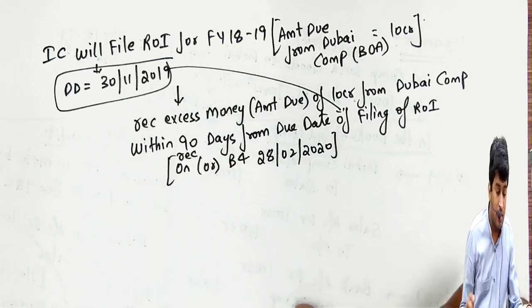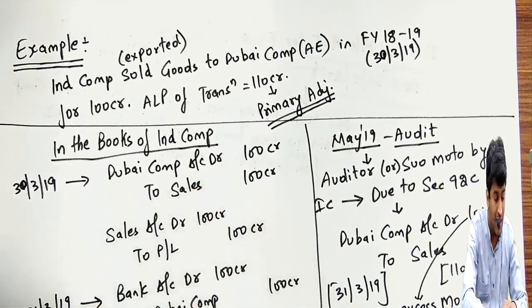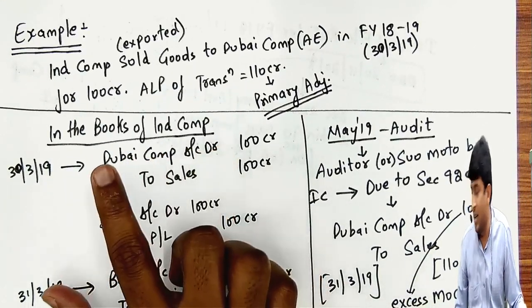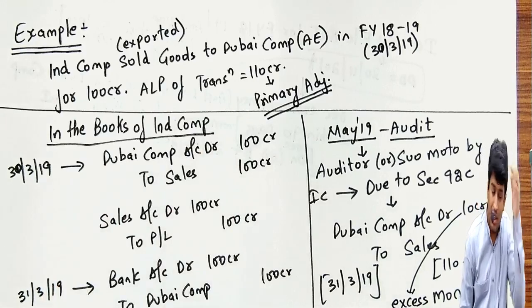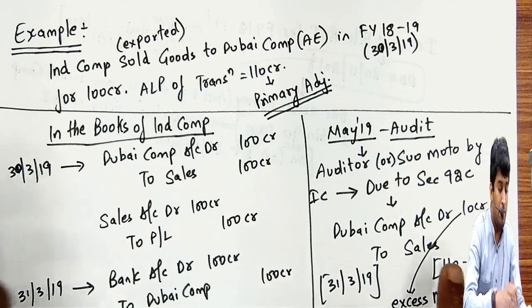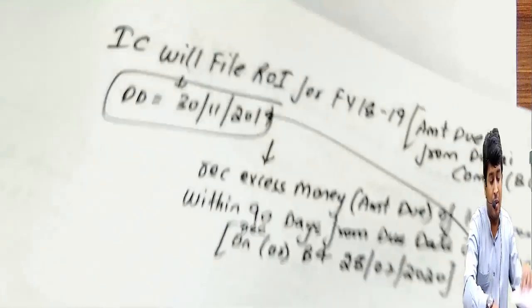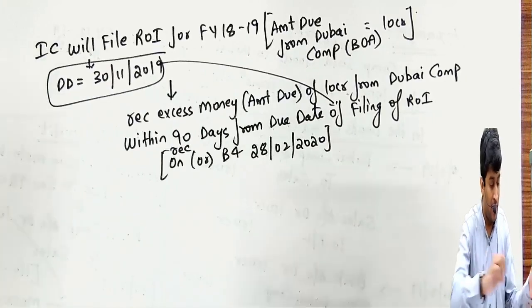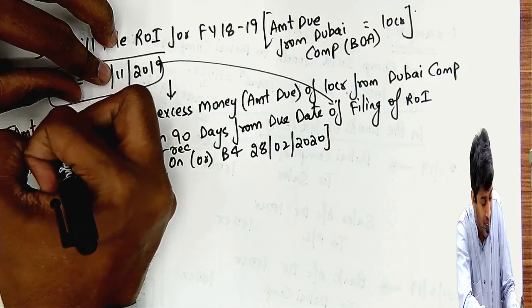Once again, I'll repeat 100 times because I know how important this section is for your examination. आपको मजाक लग रहा होगा, but I know how important this is. You sold the goods for 100 crores, you recorded 100 crores. Arm's length price was determined as 110 crores, that is called primary adjustment. Then we calculate the difference. The difference is 10 crores. The difference is called excess money, for which you pass an entry. This is amount due from Dubai company, still in the books of accounts, 10 crores. That amount shall be received. Money. That is called amount repatriated in India.